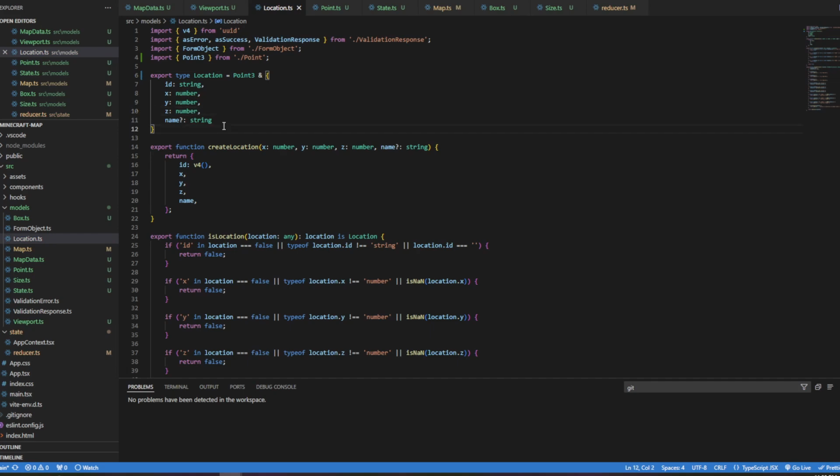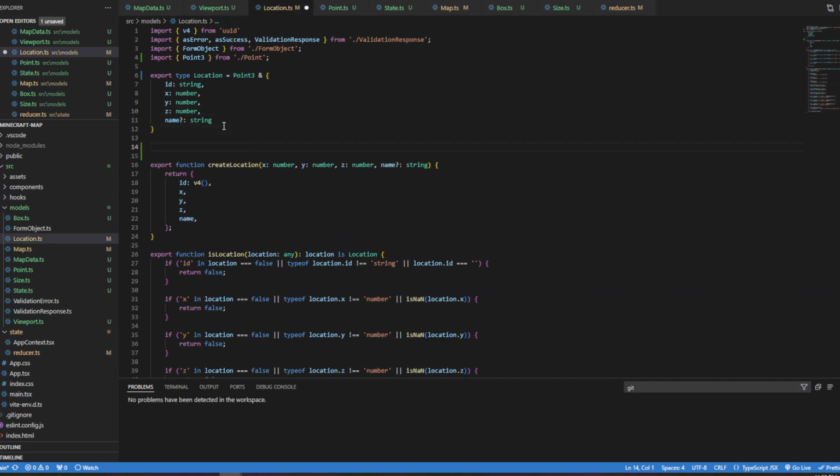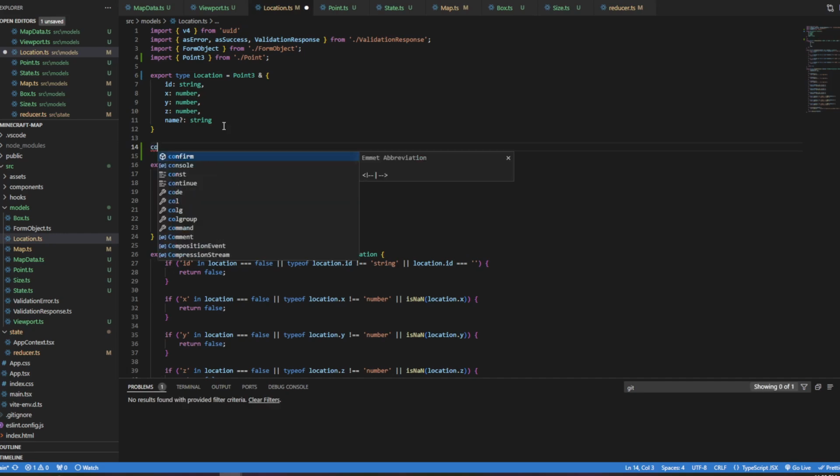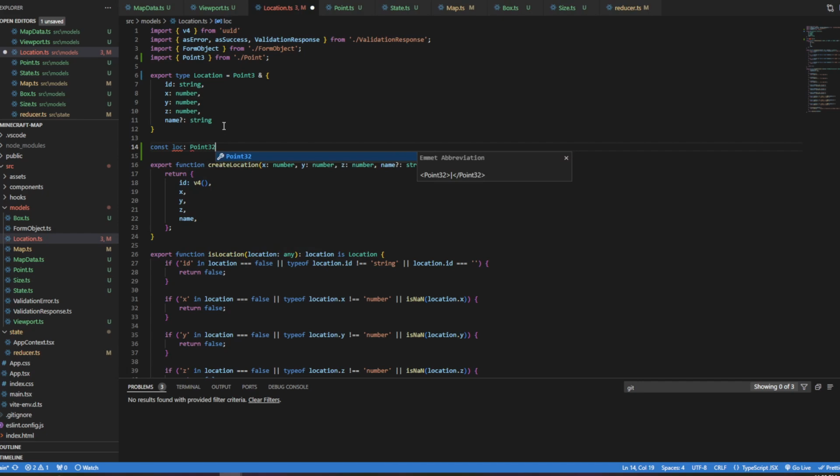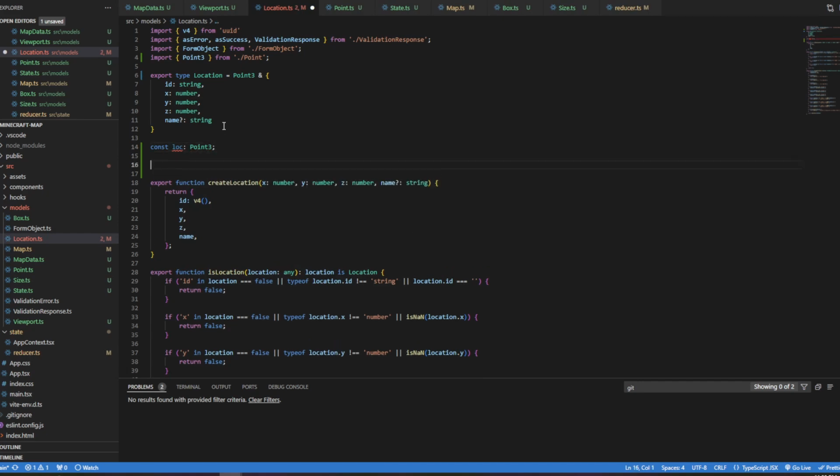And so if I say I have const, I don't know, loc of type Point3, and then let's make it let, since I have to change it, and then I have let location equals createLocation, 10, 0, 1, 100, foo.